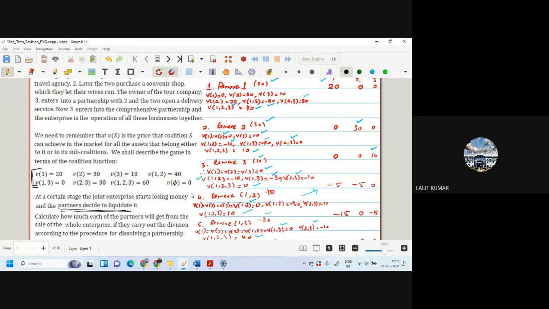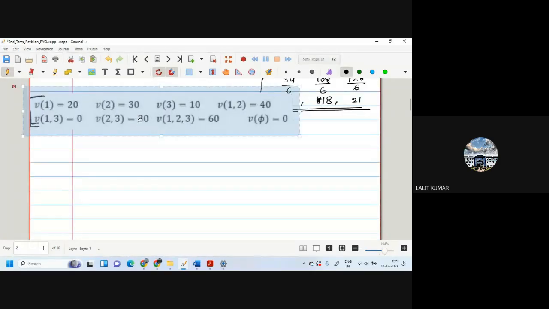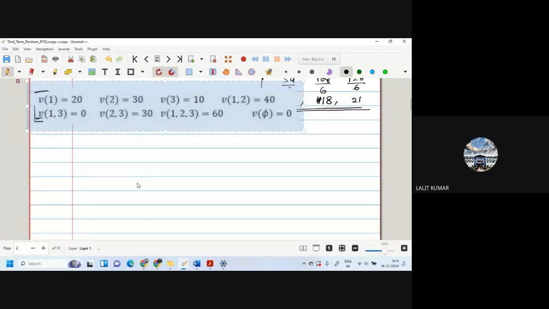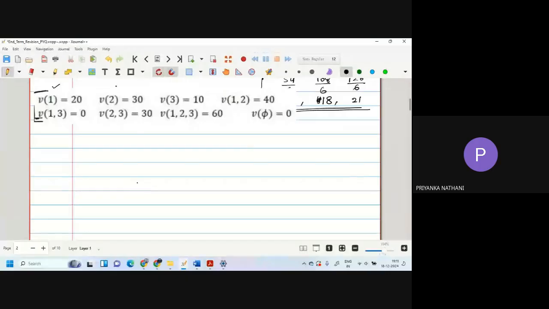This is also from the week 12 question. The values are: 1 is 20, 2 is 30, 3 is 10, 1, 2 is 40, 1, 3 is 0, 2, 3 is 30, and 1, 2, 3 is 60. When you dissolve a business or enterprise, how do you allocate it?